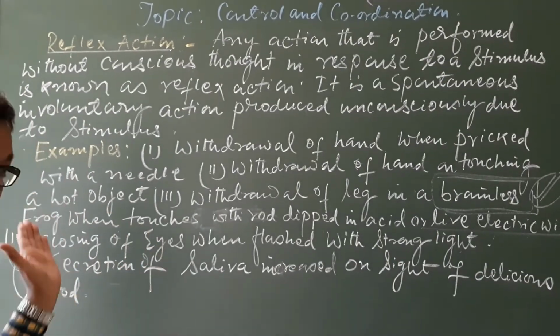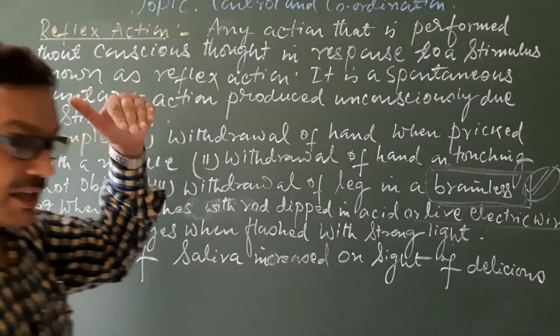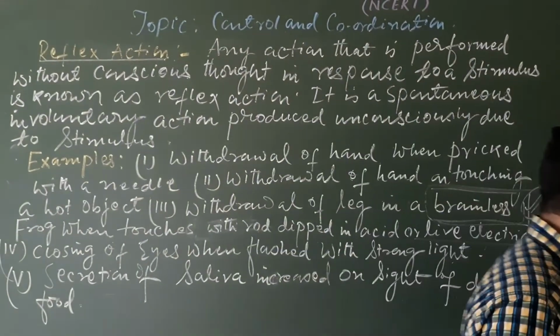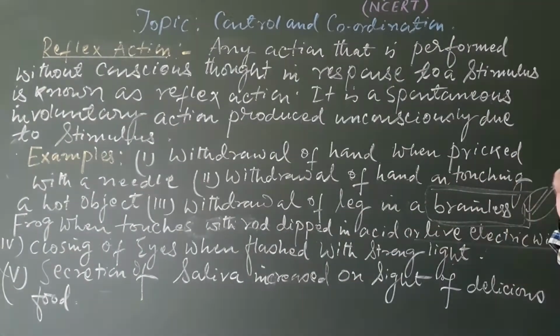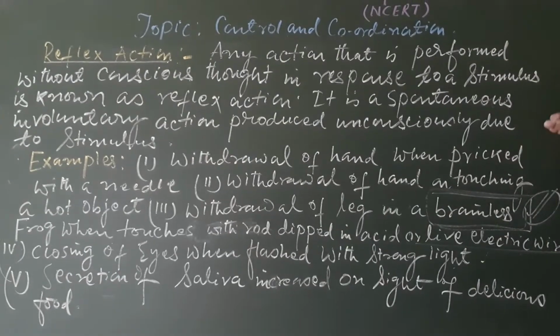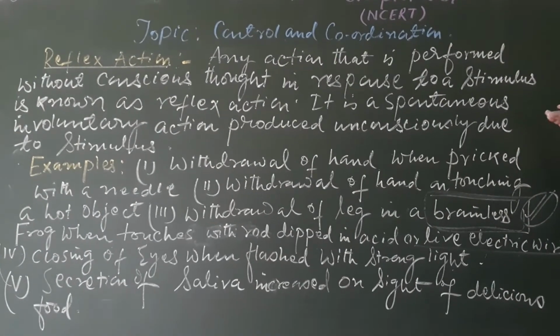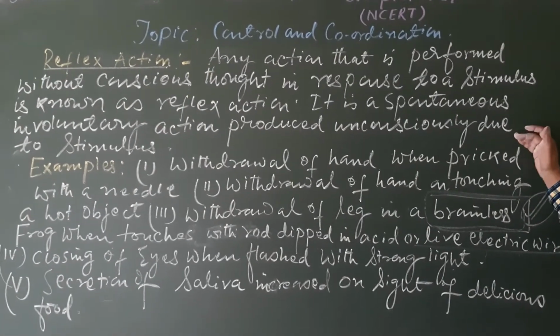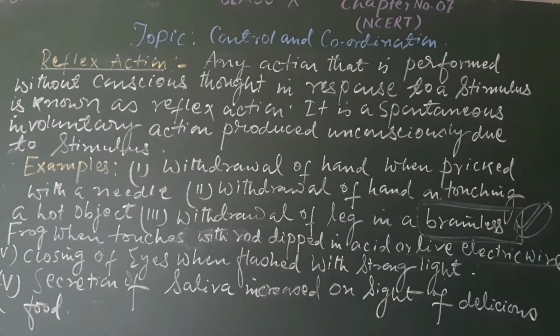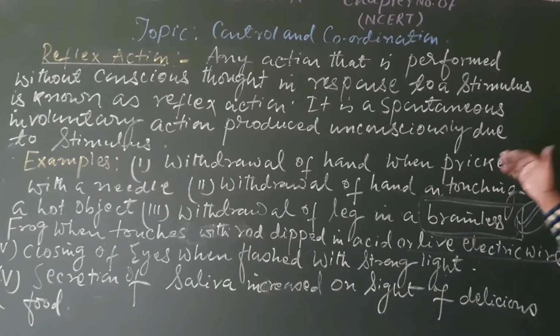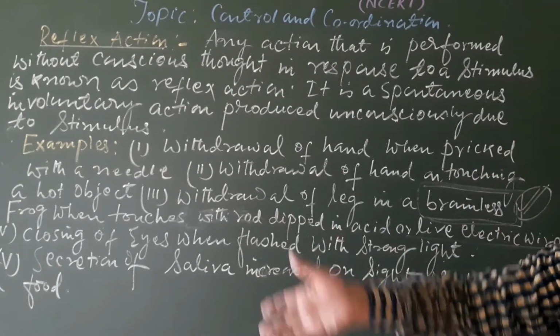In that place, if any stimulus goes at that time, that stimulus is perceived by the different parts of the brain. Suppose there is some specific part which has perceived that stimulus. After perception of that stimulus, now the brain will analyze the stimulus. After analysis, now the brain will interpret it.